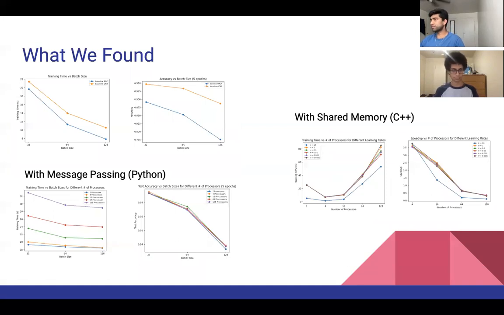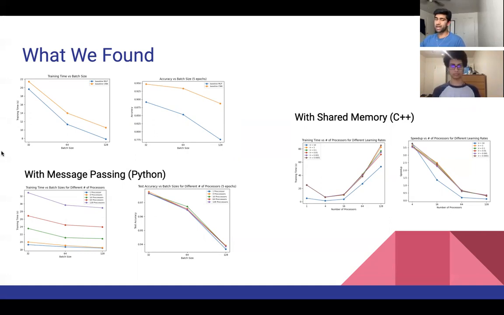Now we're going to talk about some of our results. Specifically, when we look at the top left, these are on our baseline models. And what baseline here means is we didn't use any message passing or shared memory. So these are our very simple feed-forward multi-layer perceptrons and our convolutional neural nets, or CNNs, without any fancy layers. What we found here was that when we doubled the batch size from 32 to 64, we saw almost a half reduction in training time. This is very consistent with what the Google researchers found. But once we go from 64 to 128, then we see a smaller reduction in the training time. Again, very consistent with what the Google researchers found.